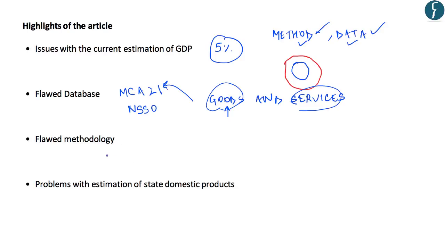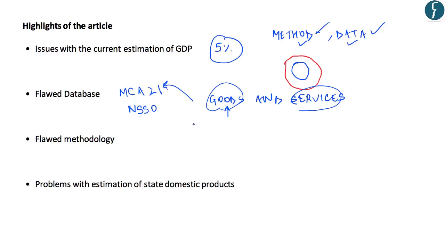Moving on to the flawed methodology. If you remember from the last slide, the MCA 21 database uses the organized sector's growth to project it on the unorganized sector, assuming that these two behave in sync. However, this assumption looks extremely flawed.